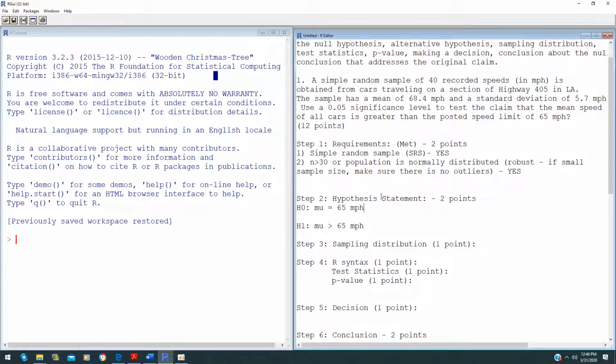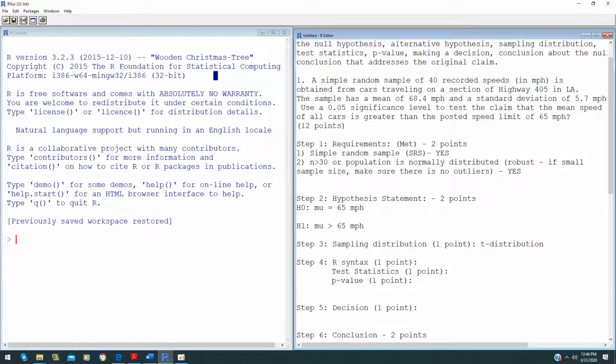Sampling distribution: in this case, the sampling distribution is going to be a t distribution. Earlier in 8.2 you used the z distribution for population proportion, and later on you will do the chi-square and the F distribution in chapters 11 and 12.